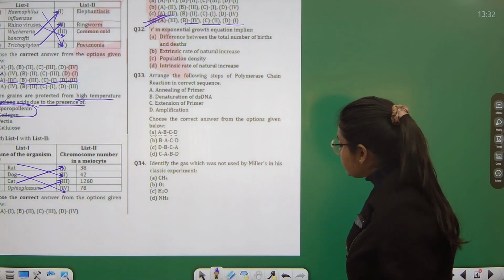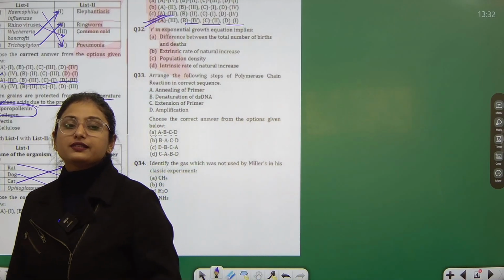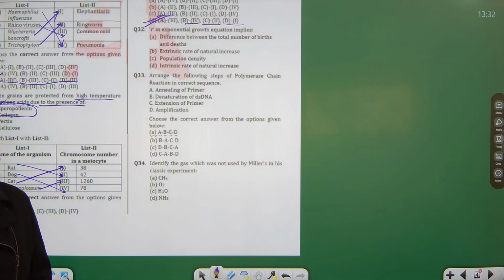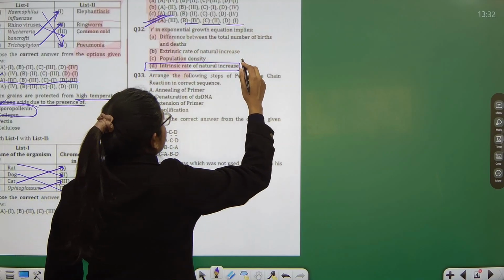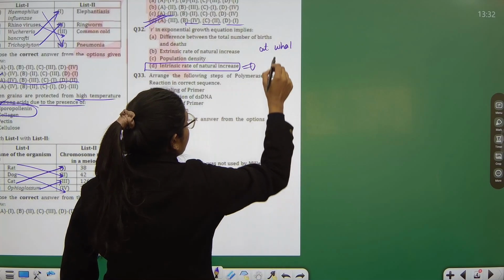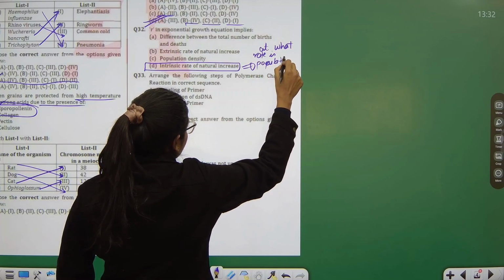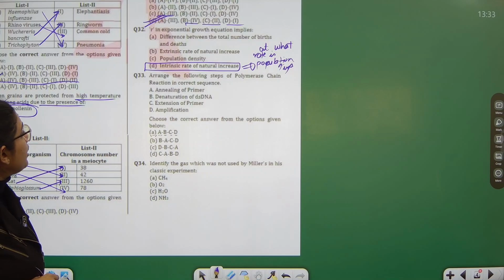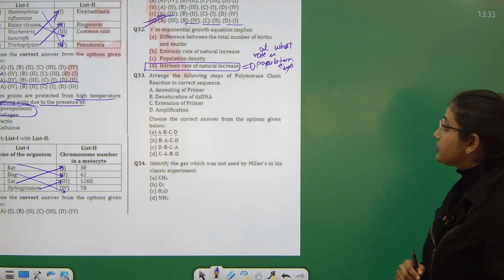Question number 32 says, R in the exponential growth equation implies what? If, for example, there is an exponential growth equation, so what does R in that indicate? Okay, so R in that basically indicates the intrinsic rate of natural increase. That means at what rate is the population increasing? So it shows and calculates for us the intrinsic rate of natural increase. I hope this is clear.